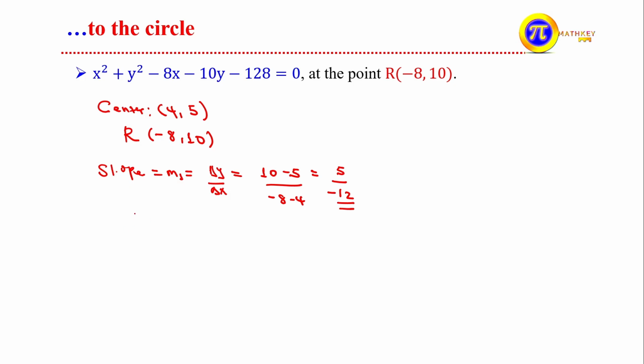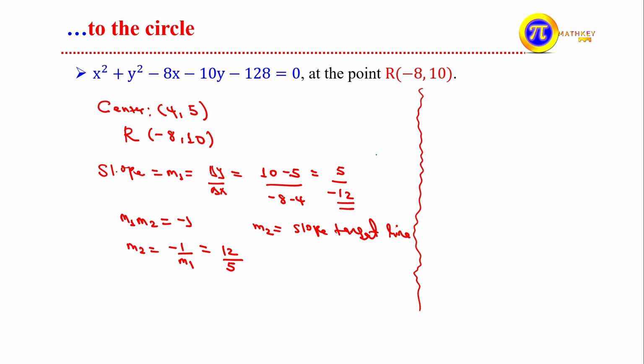But we want the equation of the tangent line to the circle, so we say that m1 times m2 equals negative 1. What is m2? It is the slope of the tangent line to the circle at the given point. So m2 is the negative reciprocal of m1, which equals 12 over 5. After that we can find the equation of a line. Since we have a slope and a point, we can find the equation of a line by applying the formula y minus y1 equals m2 times x minus x1.